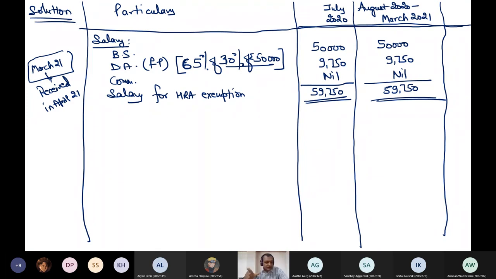Listen to me carefully. Salary of a period during which accommodation is occupied by the employee during the previous year is included on due basis even if not received. And in the last example, salary of a period during which accommodation is not occupied by the employee in my previous year will not be included even if received.